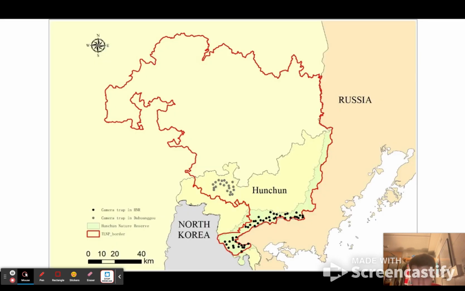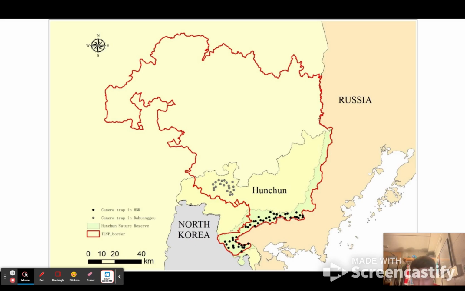The following map shows the Hun Chun Nature Reserve in China, along the Chinese border with North Korea and Russia. The red shows the Leopard Tiger National Parks in China, while the gray dots show camera traps in the Daoheng Hugu region, sorry for my pronunciation, in China. And the black dots show different camera traps set up for Amur leopards in the H&R region of China.